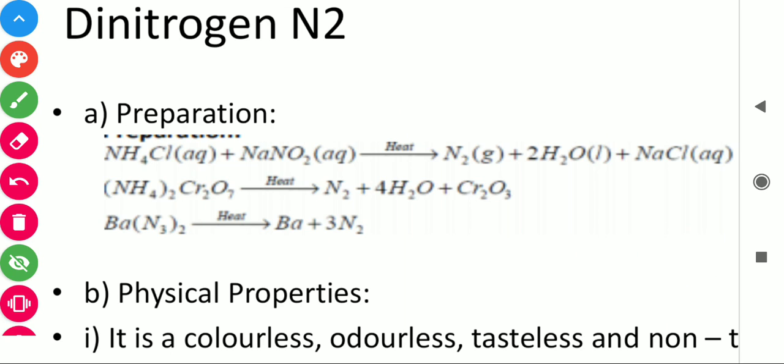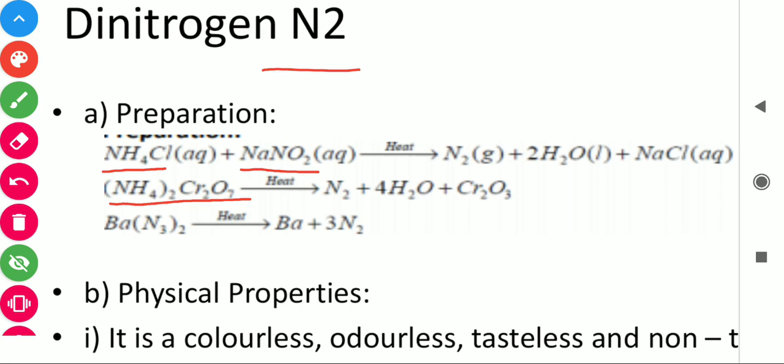The first one is dinitrogen or nitrogen gas. How is nitrogen gas prepared? Nitrogen gas is prepared in the lab by the reaction of ammonium chloride and sodium nitrite. It means in the lab we prepare it with the help of ammonium chloride and sodium nitrite. By the thermal decomposition of ammonium dichromate, we can also prepare nitrogen gas.